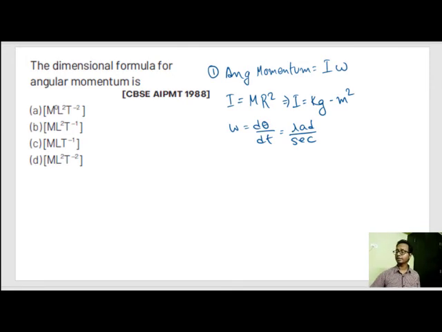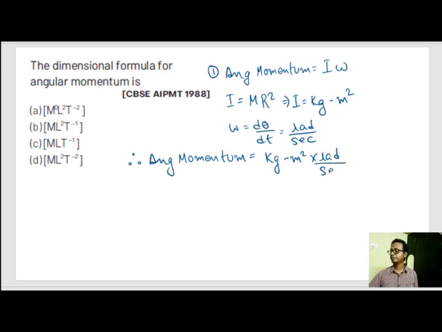Therefore, angular momentum is kg meter square into radians by second, and radians is dimensionless, so it is kg meter square by second.